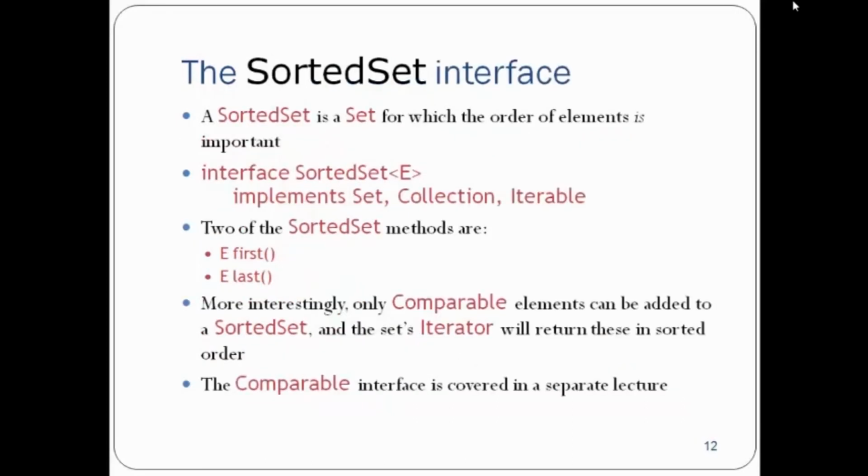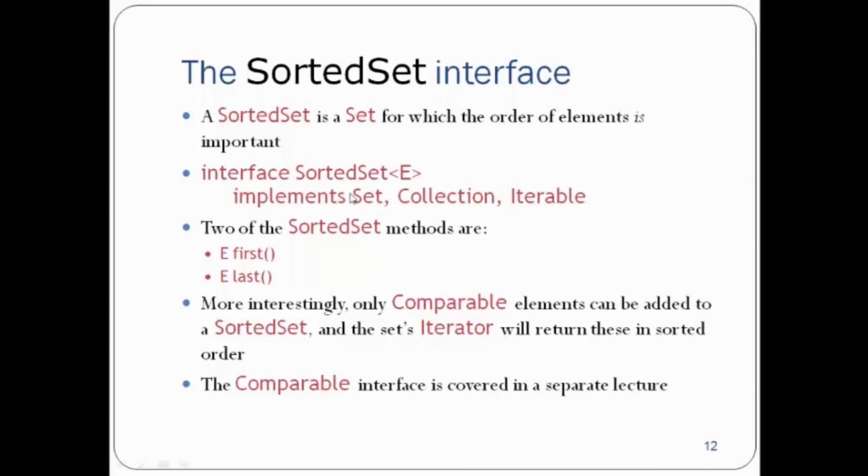Then we have the SortedSet interface. A sorted set is a set for which the order of elements is important. We have already seen set. Set cannot contain duplicates. Since SortedSet is created by, or rather I should say, extends Set, this should be extend, so ignore it over here.